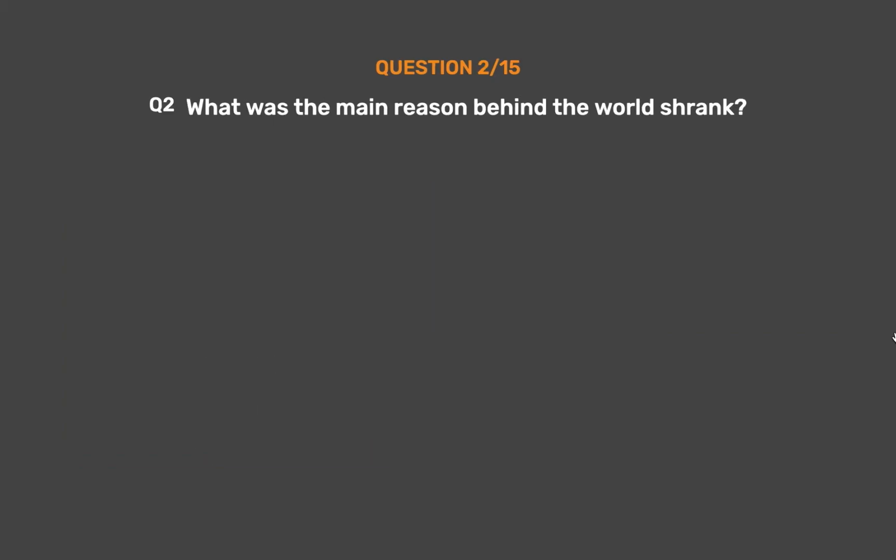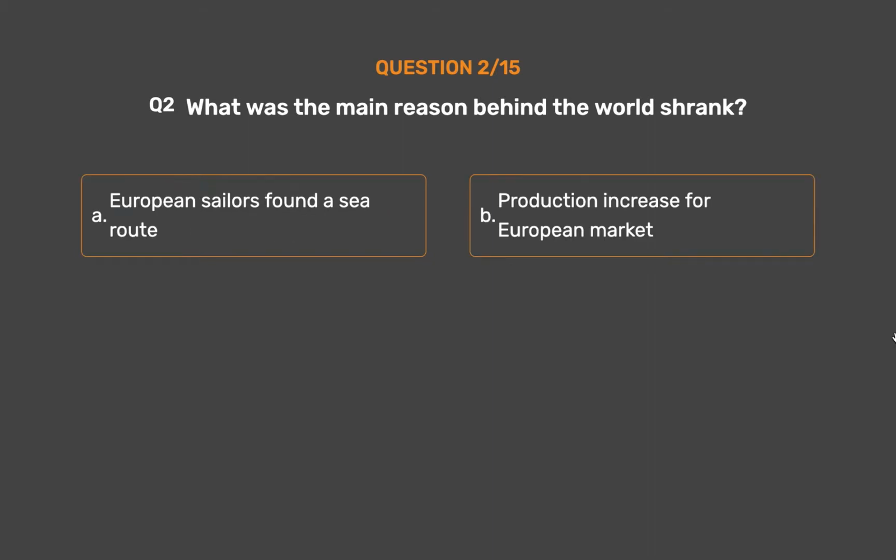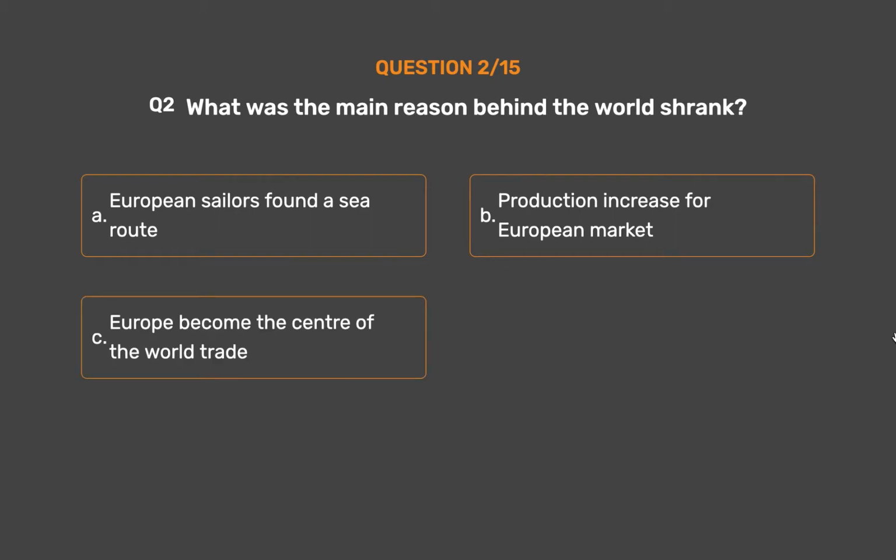Question number 2. What was the main reason behind the world shrank? Option A. European sailors found a sea route. Option B. Production increase for European market. Option C. Europe become the center of the world trade. Option D. None of these.